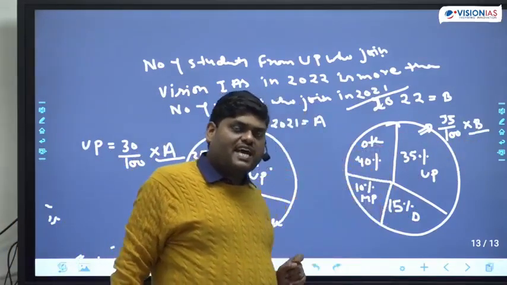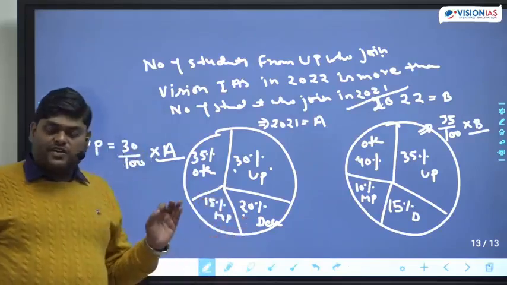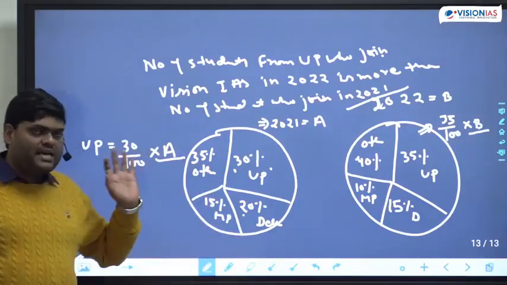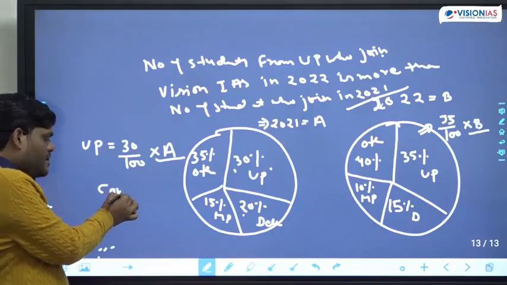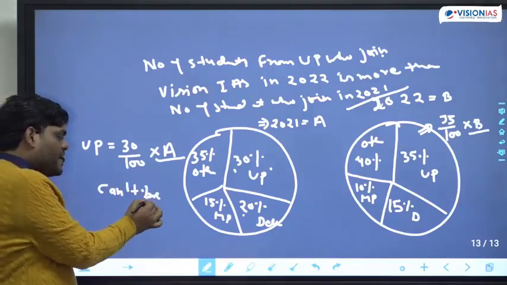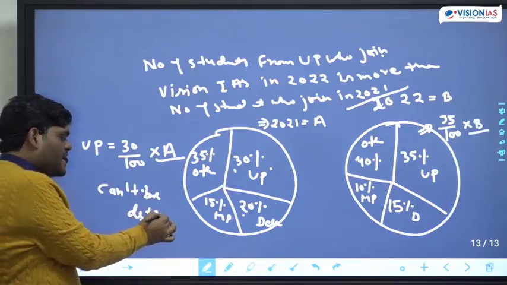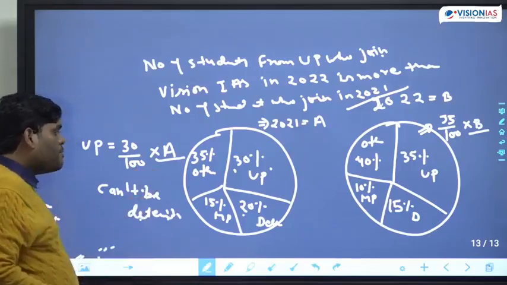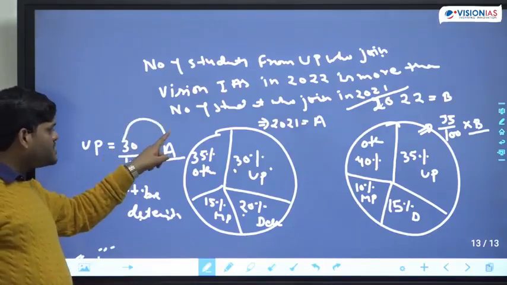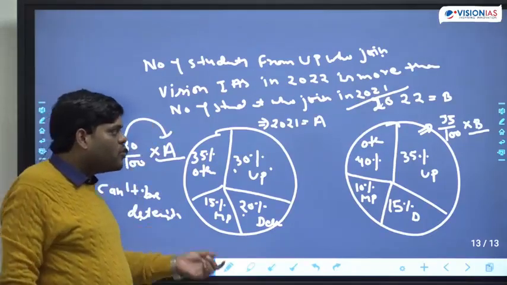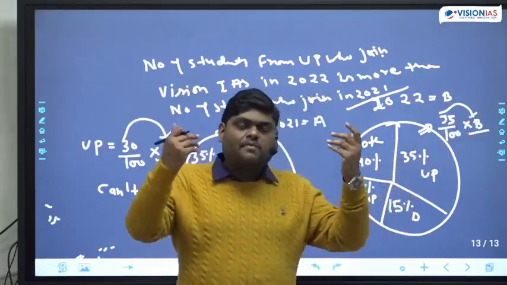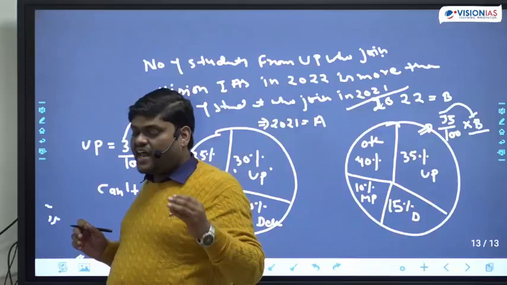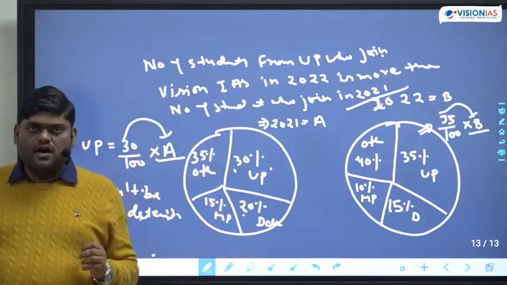So what can we say? Until and unless we know the values of A and B, what is the answer? The answer will be can't be determined. भाई बड़ा सिंपल सा लॉजिक है. Percentage is dependent on the base value, and we don't have any idea regarding the base value. A and B can be anything. Are you getting my point?